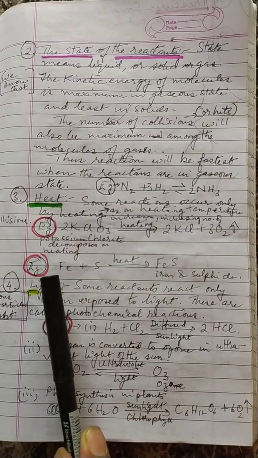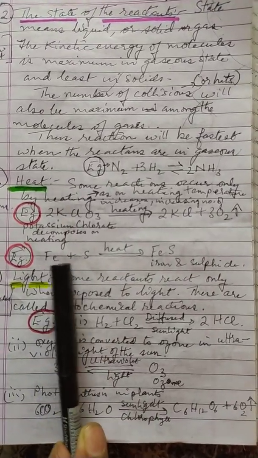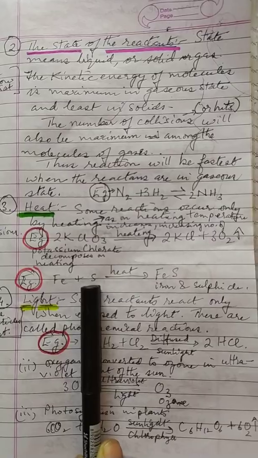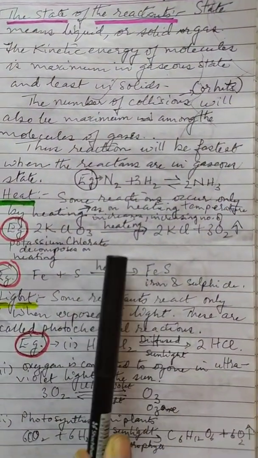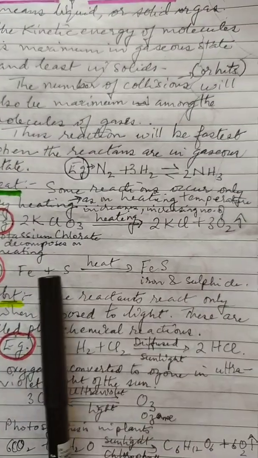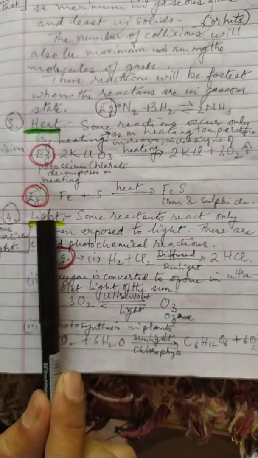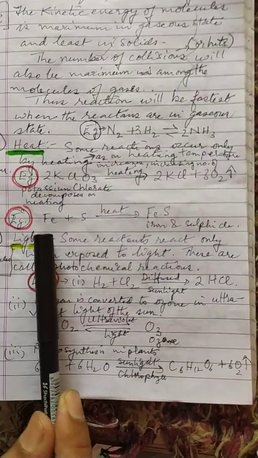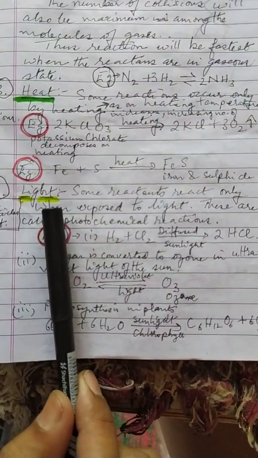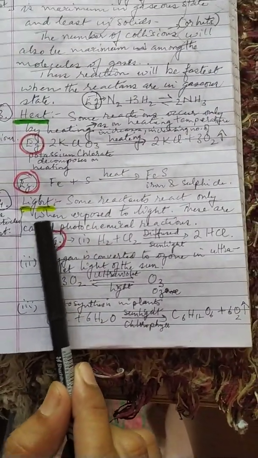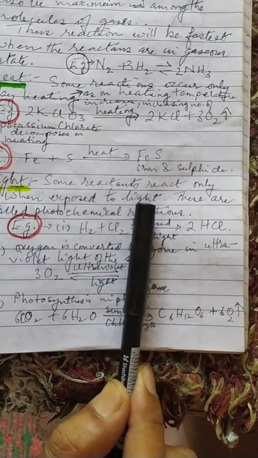Likewise, we see iron and sulfur. These two reactants will react to give iron sulfide only on heating. So heat produces this chemical reaction. Let us quickly come to the next condition of chemical reaction, light. Some reactants react only when they are exposed to light.